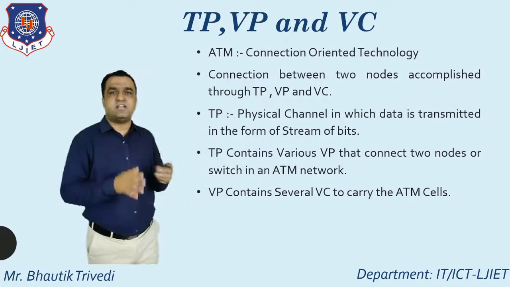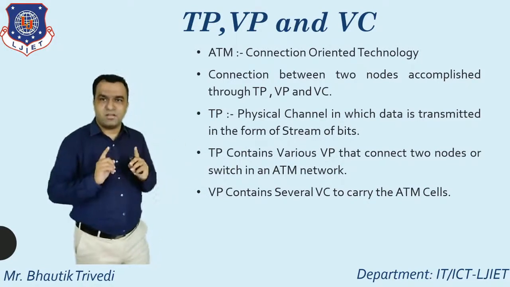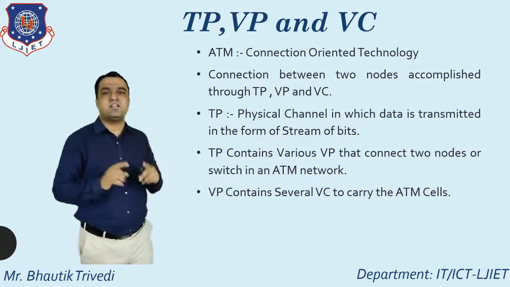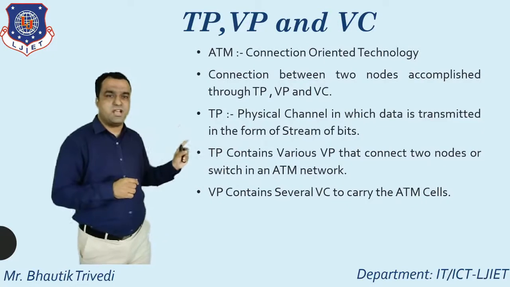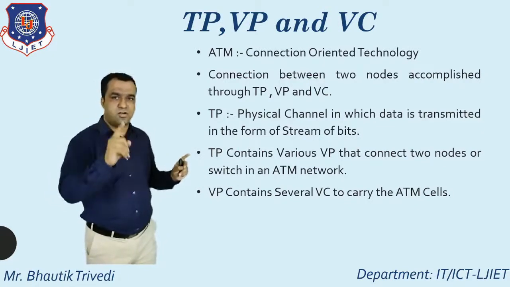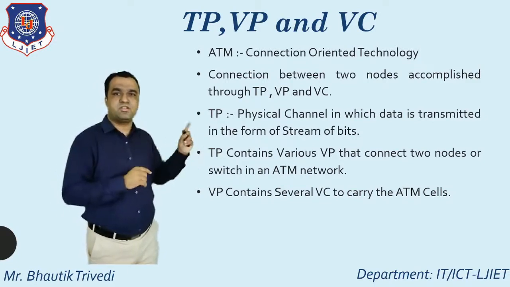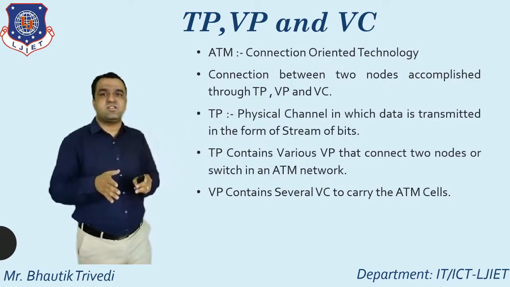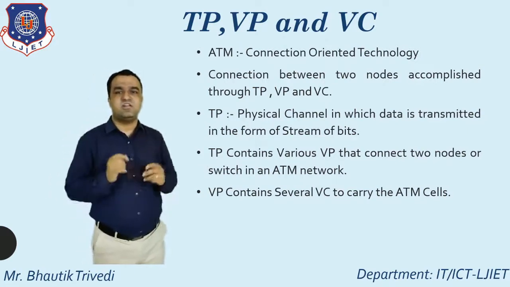A virtual path directly connects two nodes or switches in an ATM network, and one VP contains several virtual circuits to carry the ATM cells. Again I repeat, one transmission path supports different virtual paths, one virtual path supports different virtual circuits, and each virtual circuit directly carries the ATM cells in a network.